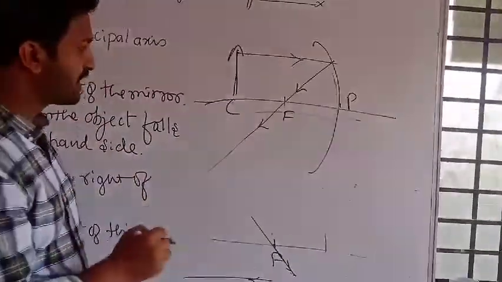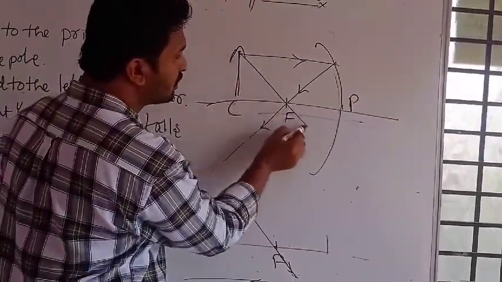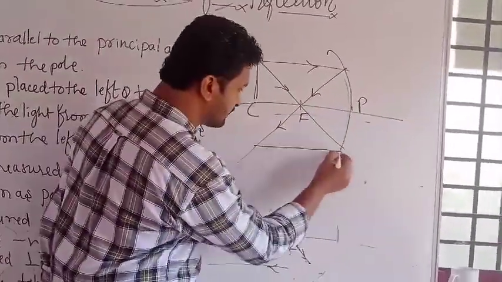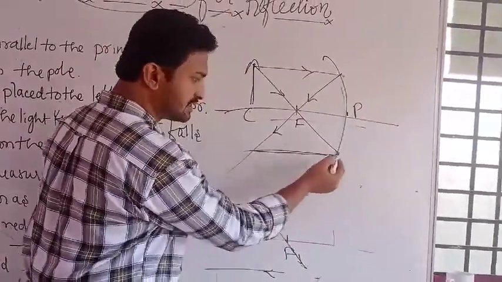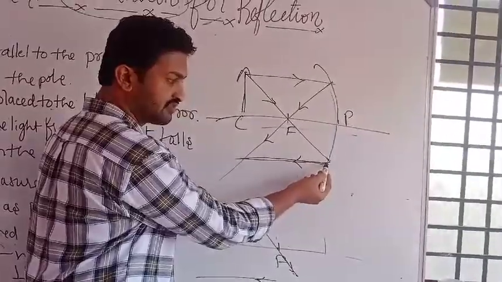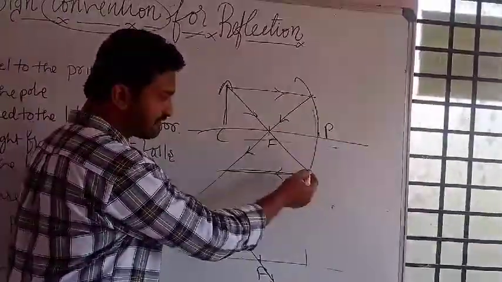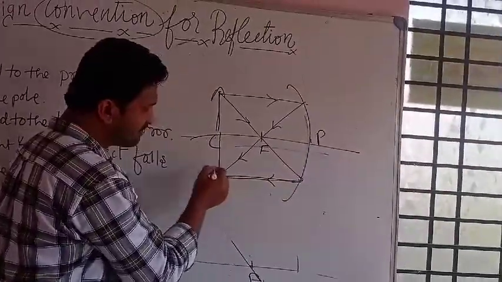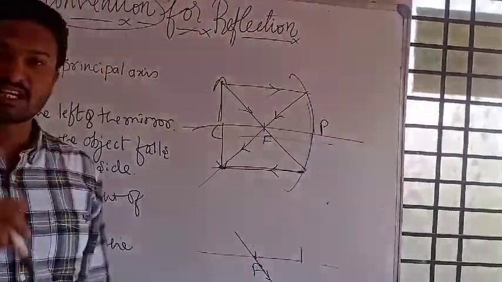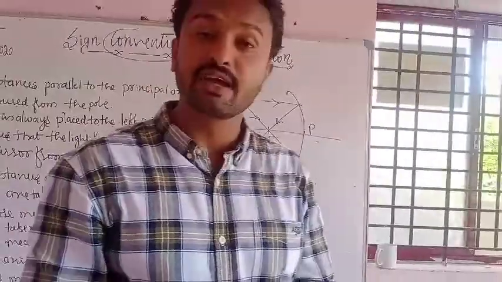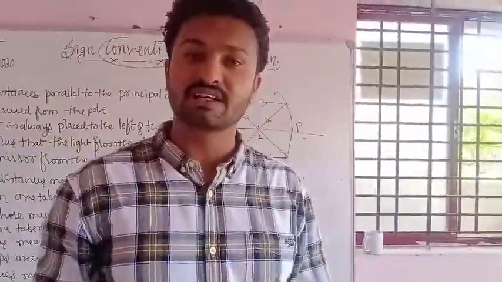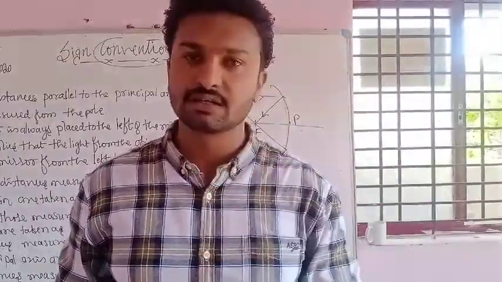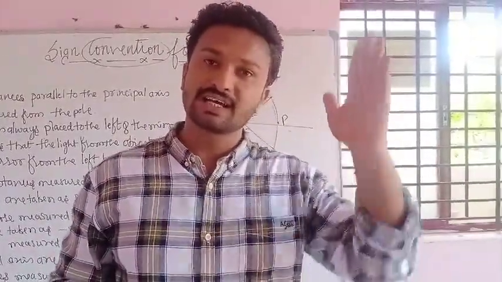And one more ray we have to consider. One more ray passes through the focus, and after reflection it goes parallel to the principal axis. Where will they meet? Here they will meet, exactly at the center of curvature. You will get an inverted image, meaning an upside-down image. It is a real, inverted image of the same size when your object is at the center of curvature.